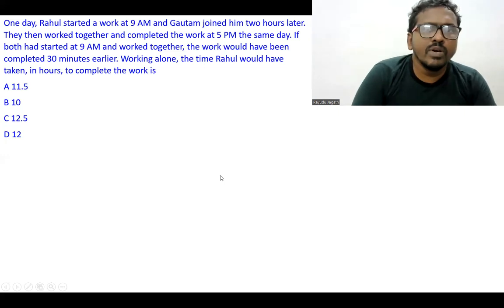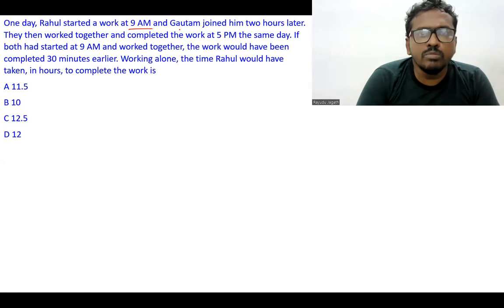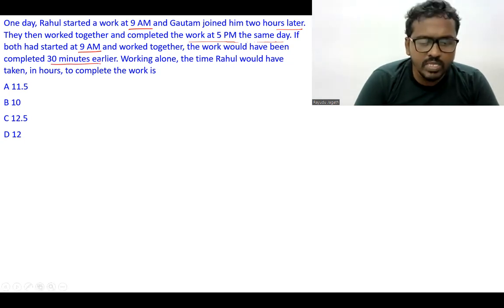One day Rahul started work at 9 a.m. This is a question related to time and work. Rahul started work at 9 a.m. and Gautam joined him 2 hours later. Then they worked together and completed the work at 5 p.m. the same day. If both had started at 9 a.m. and worked together, the work would have been completed 30 minutes earlier. Working alone, the time Rahul would have taken in hours to complete the work is?